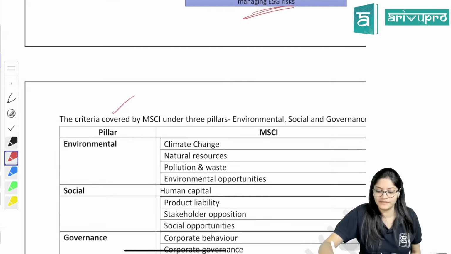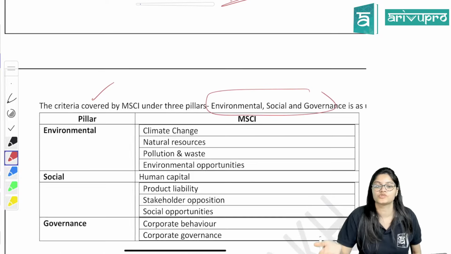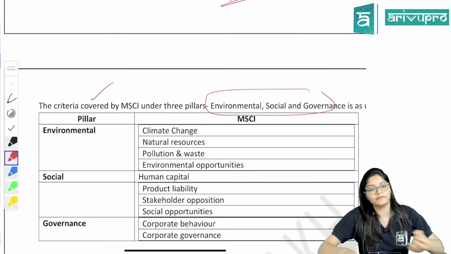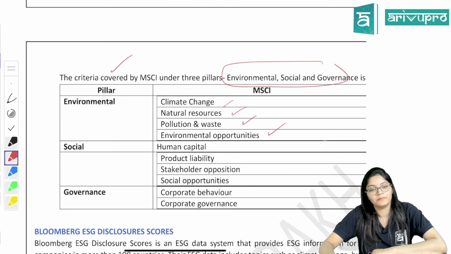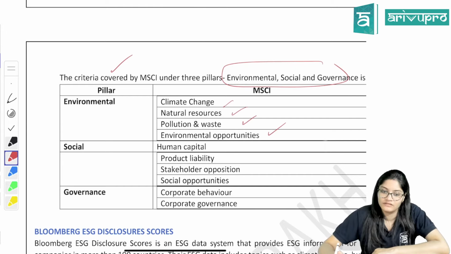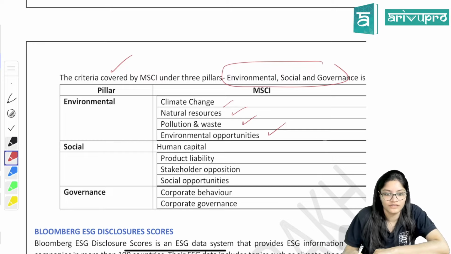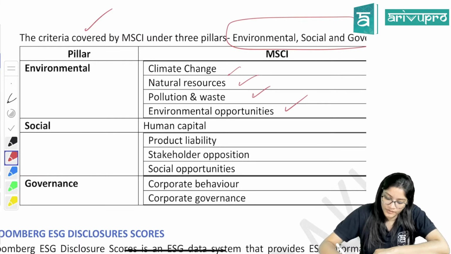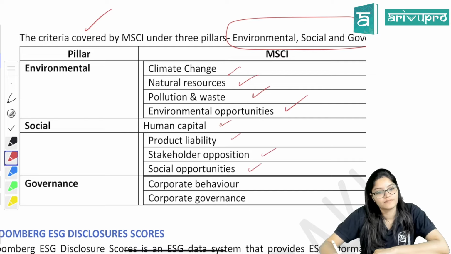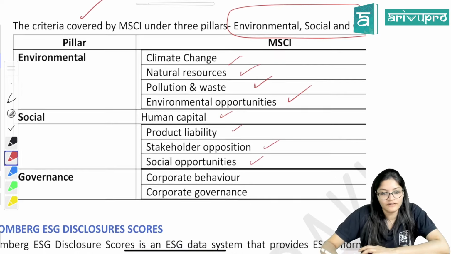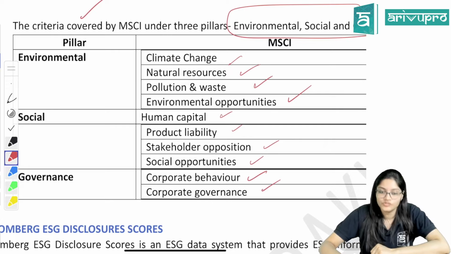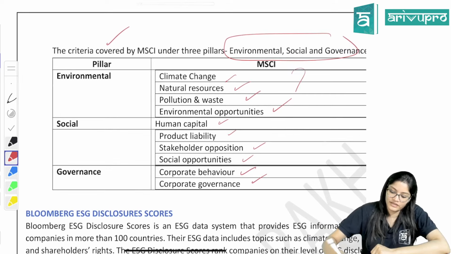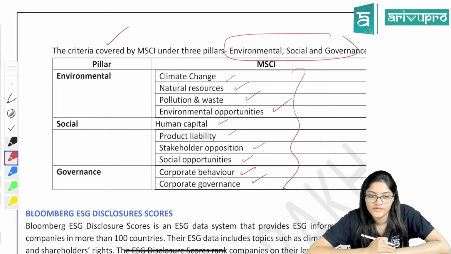Now the criteria remain the same. Environmental, social, governance. Related to environment: climate change, natural resources, pollution and waste, environmental opportunities. Ma'am, in KPIs, we have discussed this only, right? In social: human capital, product liability, stakeholder opposition, social opportunities, that they will see. Governance: corporate behavior, corporate governance. So all these criteria they will check and accordingly ratings will be given.